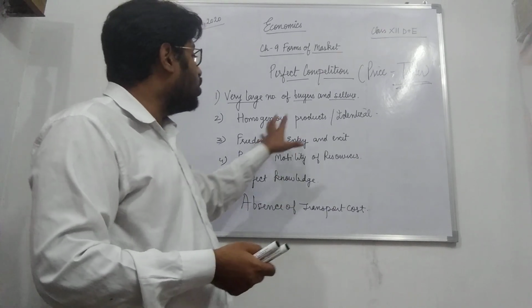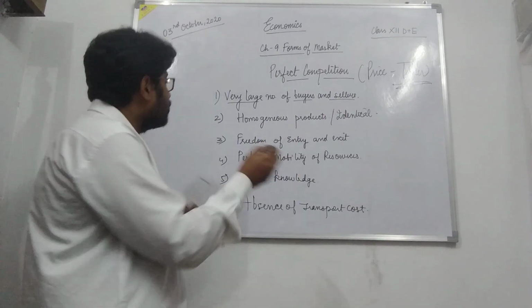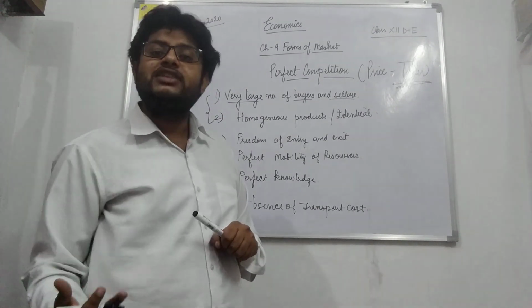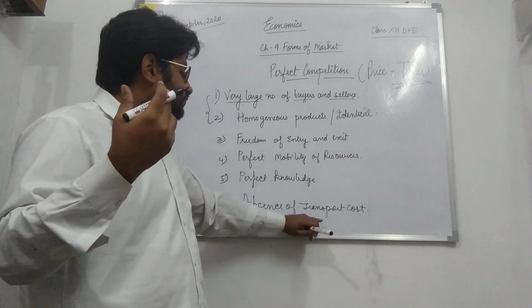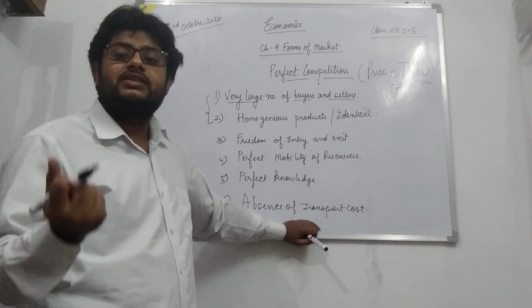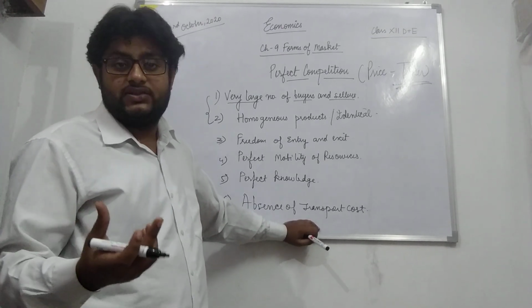That is your homogeneous product. And due to both these factors, the perfect competition firm has no power to influence the price or the market.